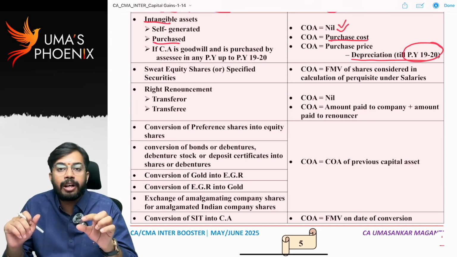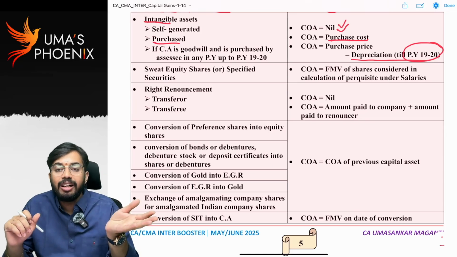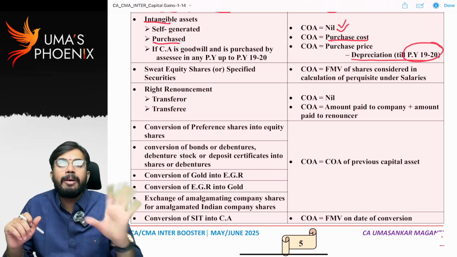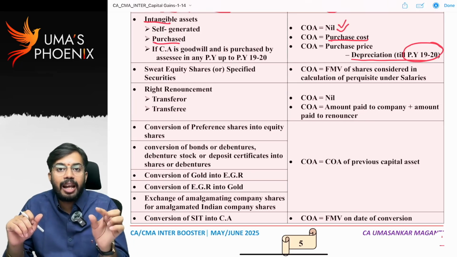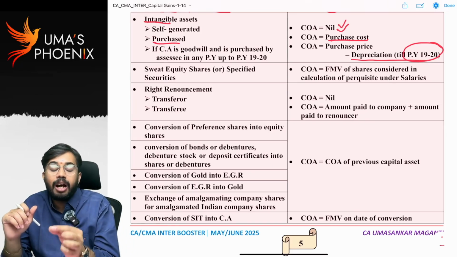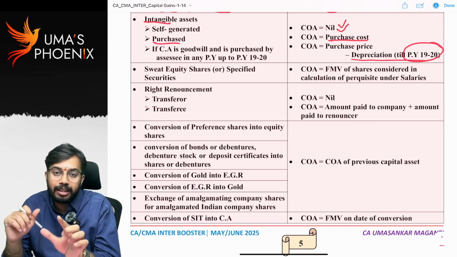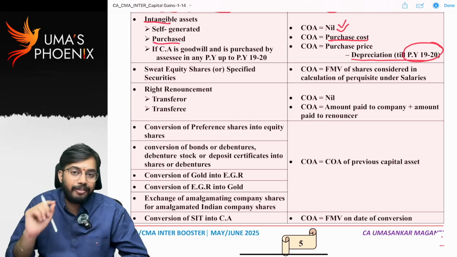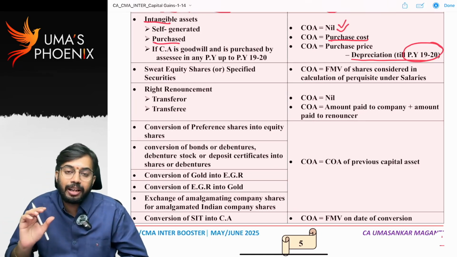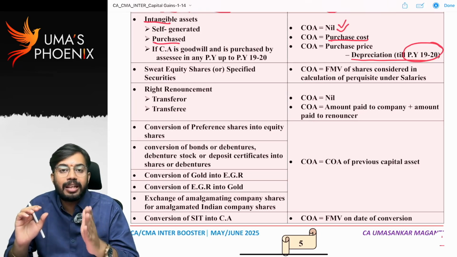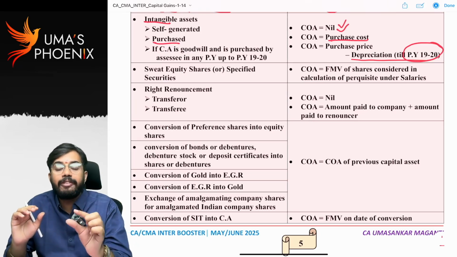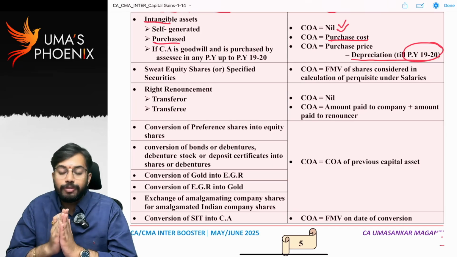Let's say I purchased it for 10 lakhs in 1819. Okay, in 1819, 25% depreciation is allowed. So 10 lakhs minus depreciation 2.5 lakhs, 25%. So what is the balance? 7,50,000. That 7,50,000 is opening balance as on 1st April 1920. 7,50,000 will be considered as cost of goodwill.